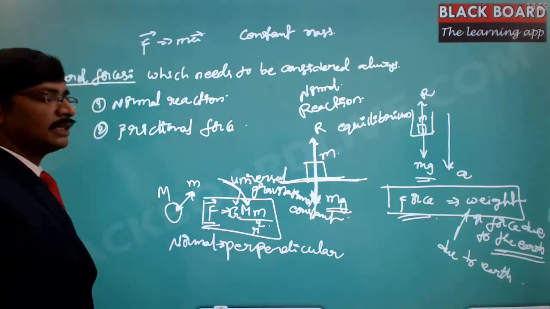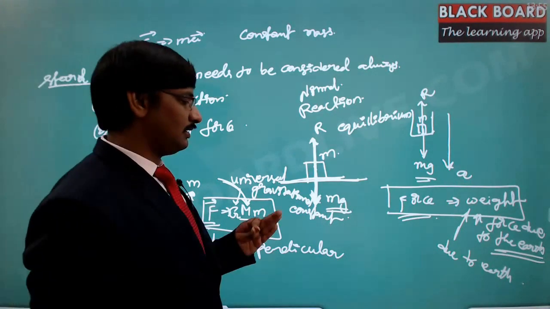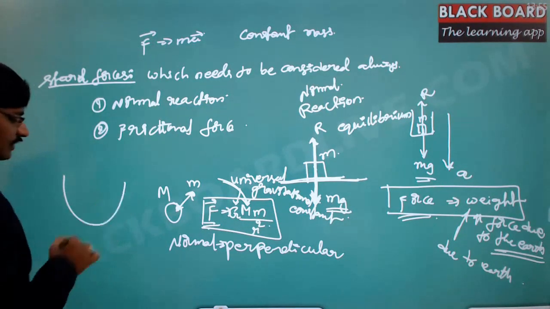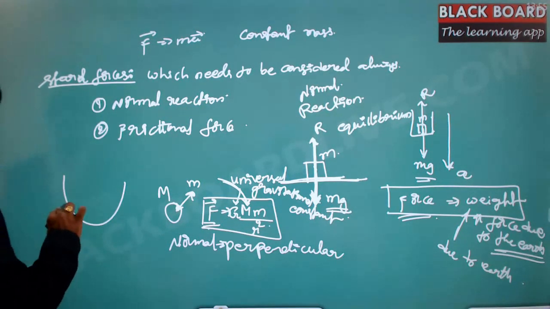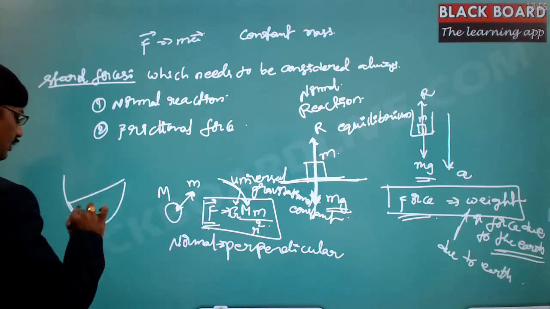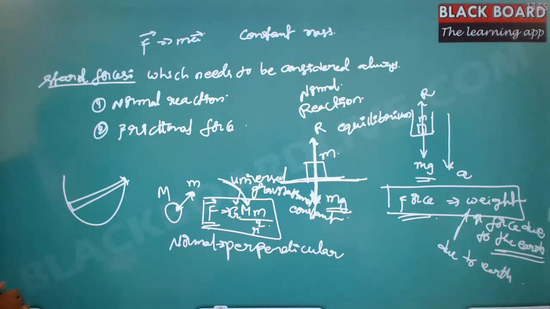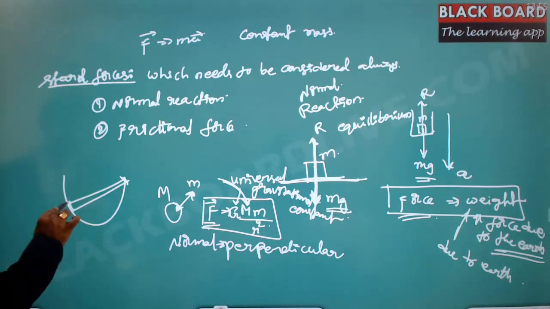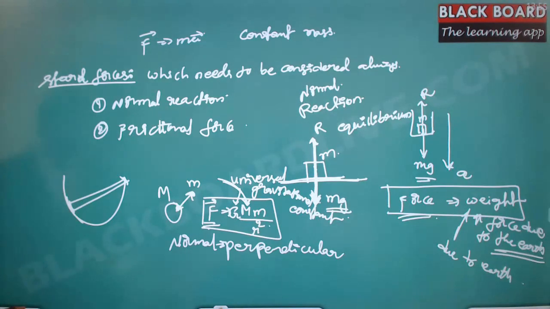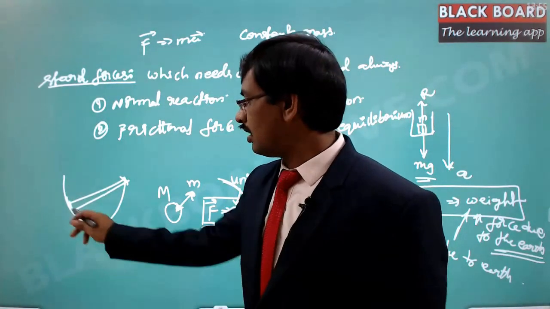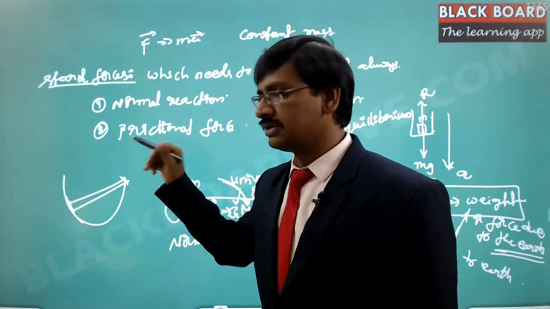So here, the perpendicular meaning: whenever there is a surface like this, on this surface there is a rod that I am putting in this manner. Now here this is the rod, and this is the surface. Now what is the direction of the normal reaction on this rod by this particular surface?